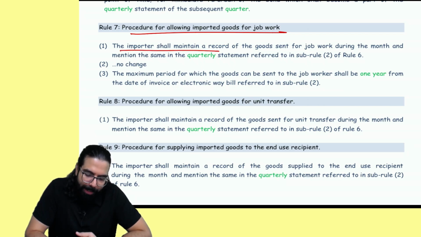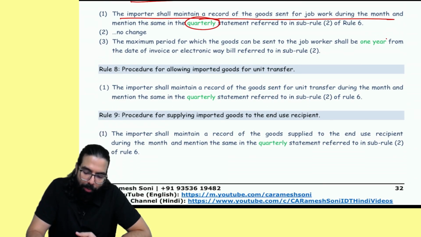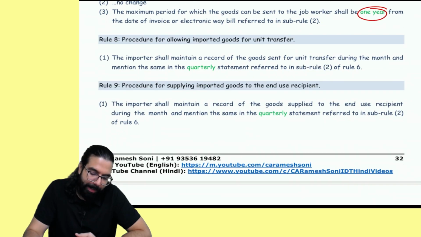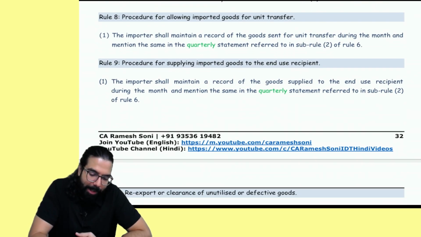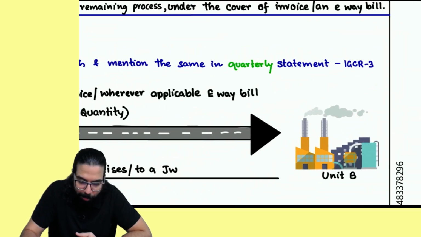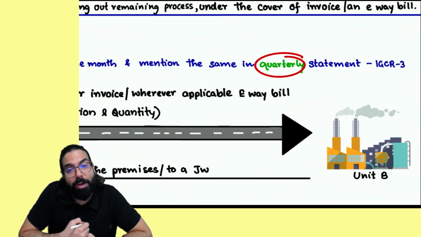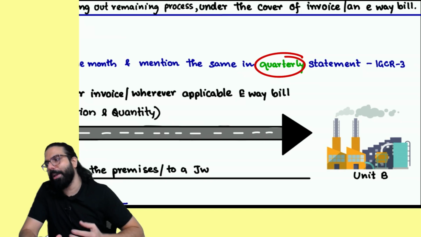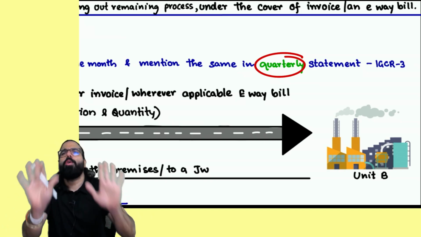Sir, the importer may maintain the records and furnish the details in the quarterly statement, and the goods can be brought back within 1 year. Okay, sir. Sir, can I transfer from one unit to another? Yes, you can transfer, but that detail also should be given in your quarterly statement. Earlier it was told monthly statement. Now they are telling the details should be given in quarterly statement.